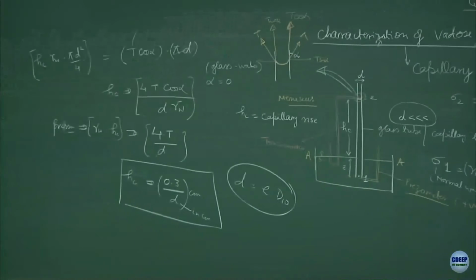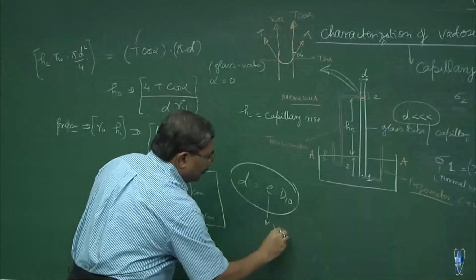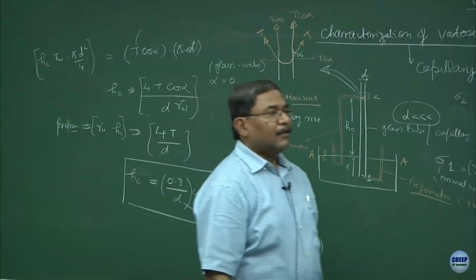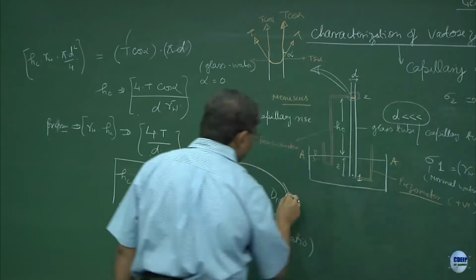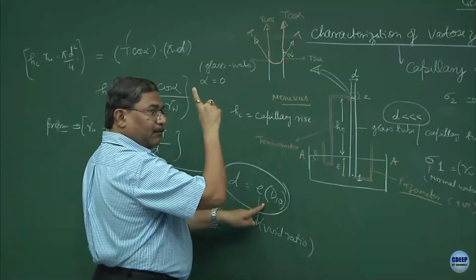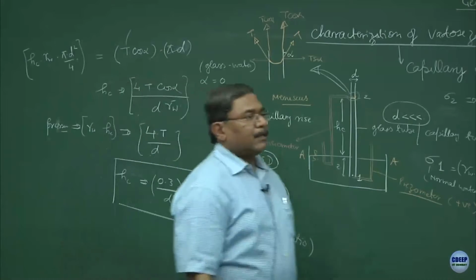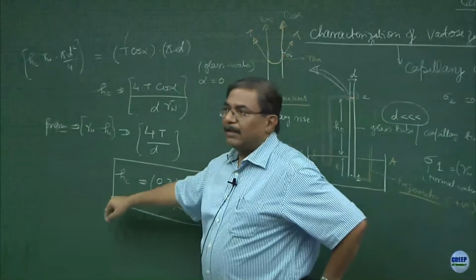A very interesting equation. What is e? e is the void ratio, and what is D10? Particles finer than 10% of the mass. So, D10 is the standard material property which you can get from the particle size distribution curve. This is one of the applications of PSD. If the particle size distribution characteristics are known, immediately you can find out the D value, substitute it over here, and you get the capillary action.